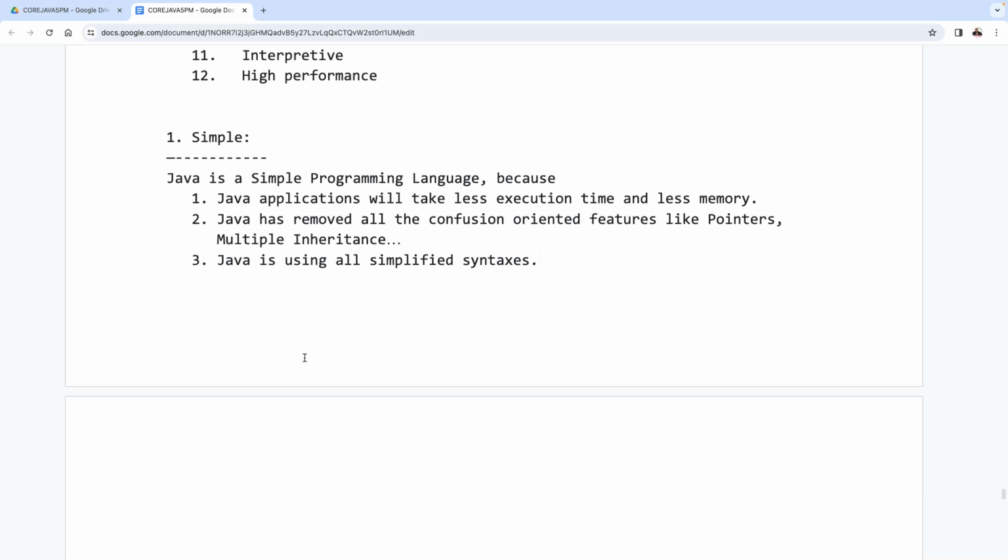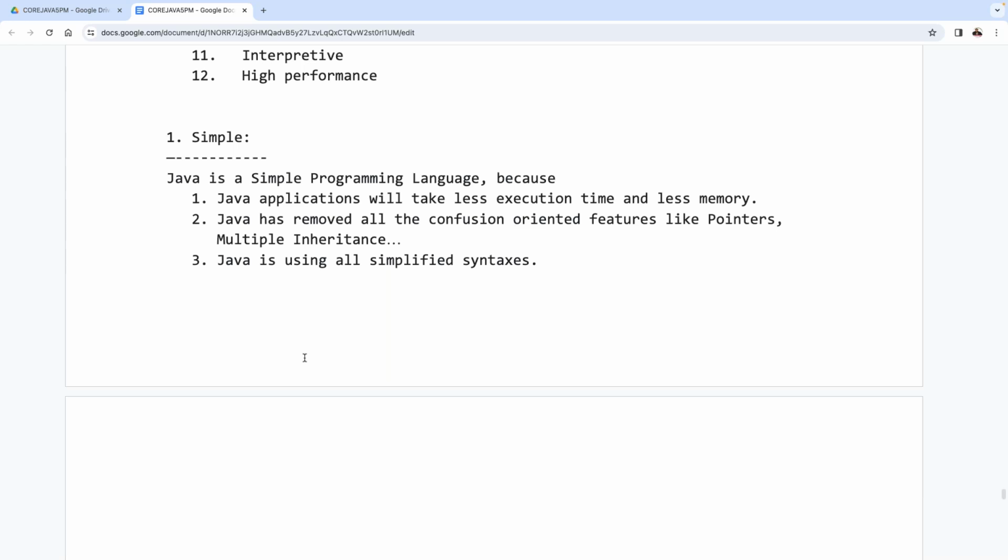Java does not have a different set of syntaxes. What syntaxes have we used in C and C++? Ninety percent of those syntaxes are repeated inside Java, because they are already simple. But confusion-oriented syntaxes are available in C and C++, and they are not allowed inside Java. In Java, every feature and every syntax is straightforward and bold. Everybody can understand the syntaxes of Java.